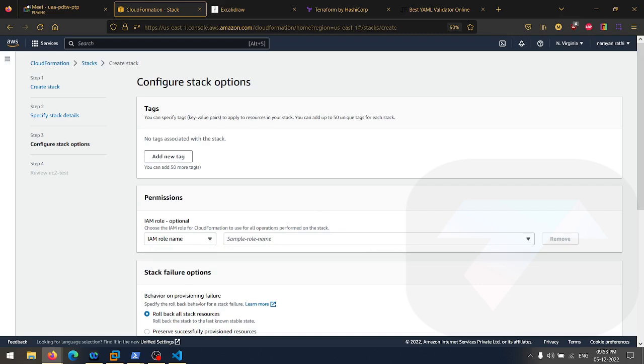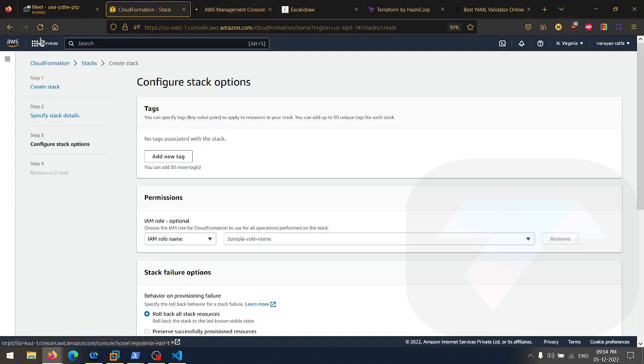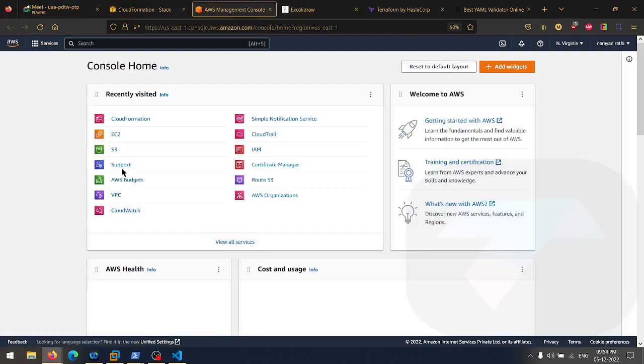Why? Because in our CloudFormation code, it is written to launch the instance. CloudFormation is a separate service, and EC2 is a separate service. So to do this automation, we have to create a role and attach one policy so that CloudFormation can create the EC2 instance. So I'm again going to the AWS Management Console.